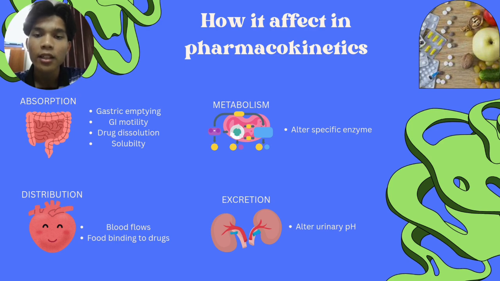Lastly, in the elimination phase, food can affect how drugs are eliminated from the body, primarily through changes in renal excretion and bile secretion. For example, certain foods can alter urinary pH, affecting the excretion rate of some drugs.